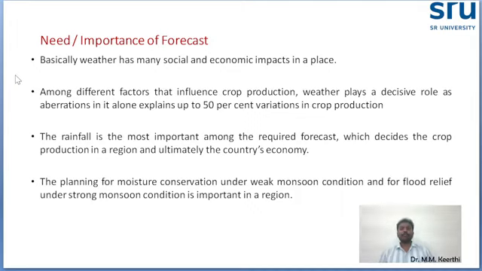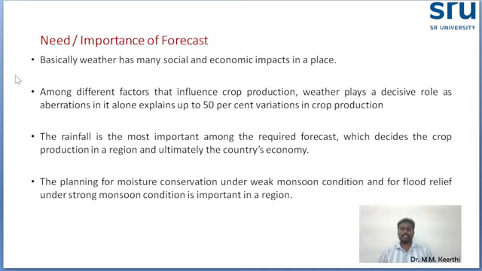Like that, every person traveling. Weather forecasting is everywhere nowadays. For example, general public people need to travel on the road. If they forecast that today we will get heavy rainfall or heavy wind, then he can postpone the travel or he can stop the vehicle somewhere and wait. So like that, it will impact everywhere. Particularly, weather forecasting is impacting the social and economic aspects in a particular place.